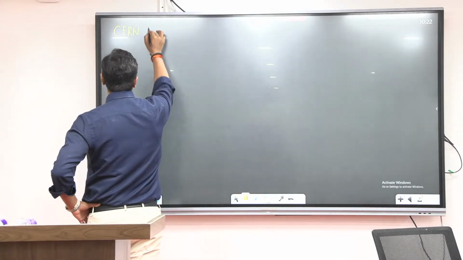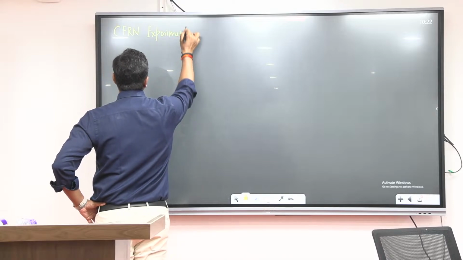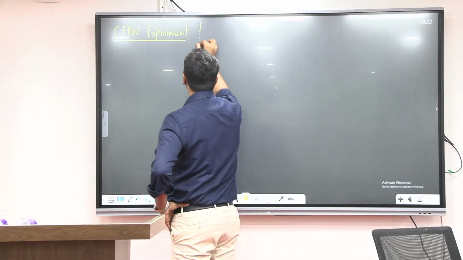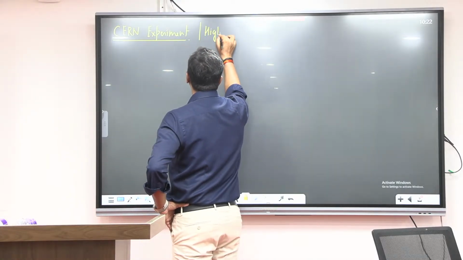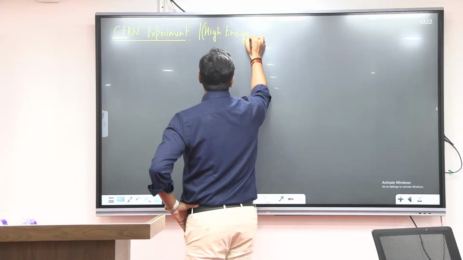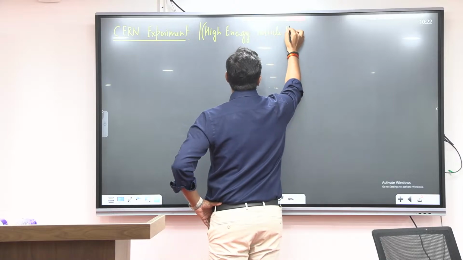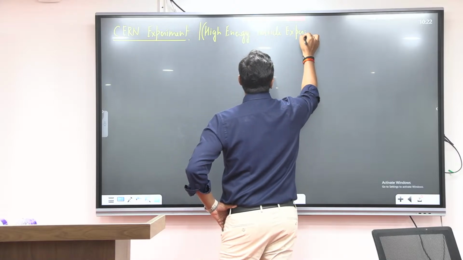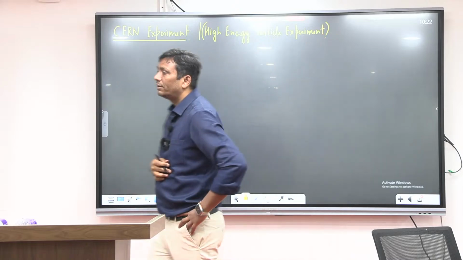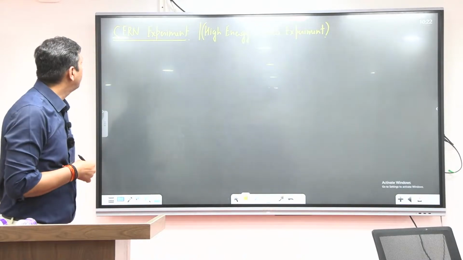This is the CERN experiment. The CERN experiment is also called a high energy particle experiment. In layman's terms, you can call it a high energy particle experiment. So the CERN experiment is a high energy particle experiment.